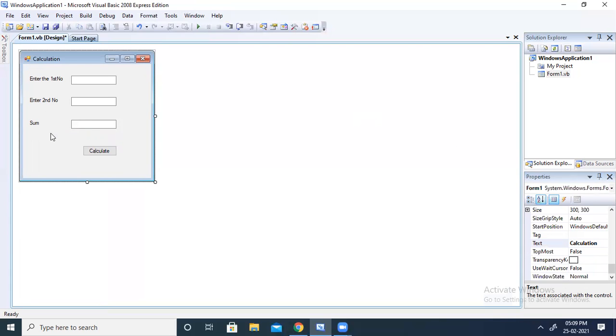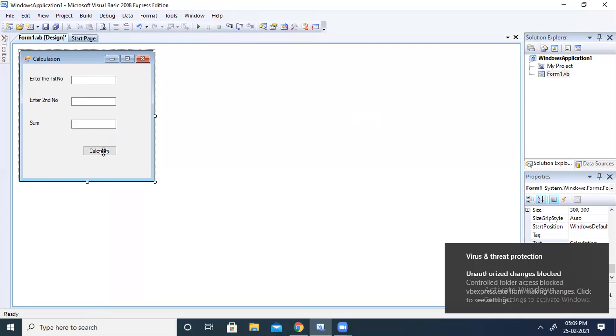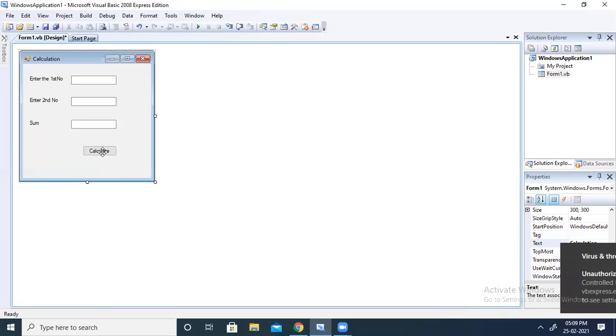Where I want my coding, I have to write in the calculate button, because you should know what your objective is. My objective is, after entering two numbers in the text boxes, when I click on the calculate button, it will calculate and display the result in the third text box.